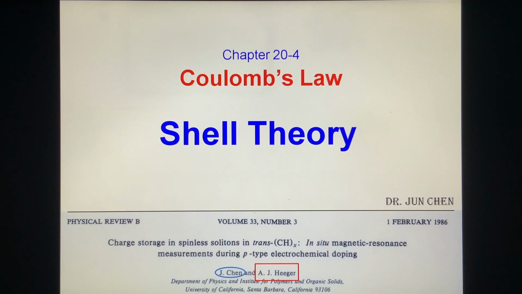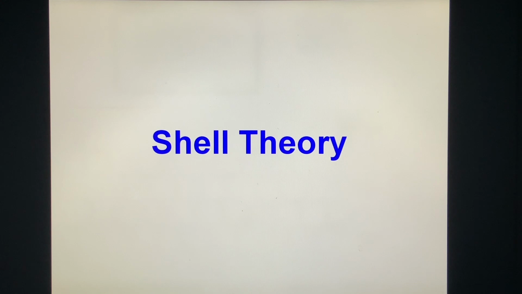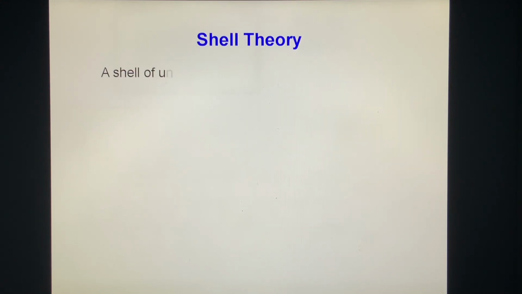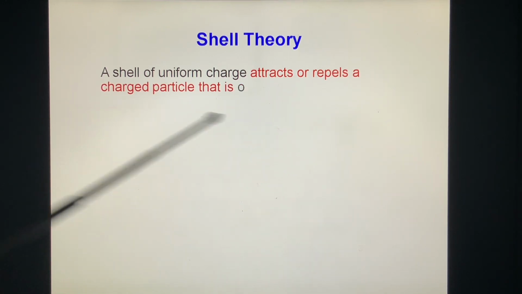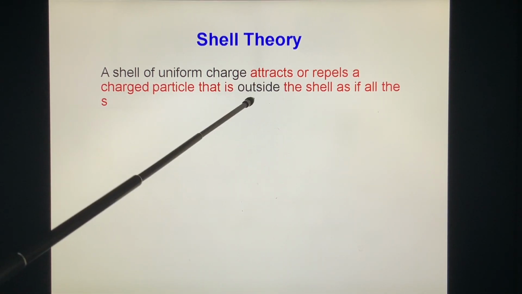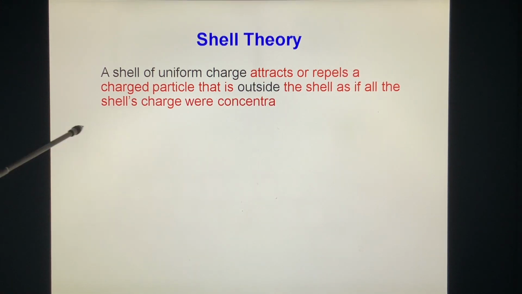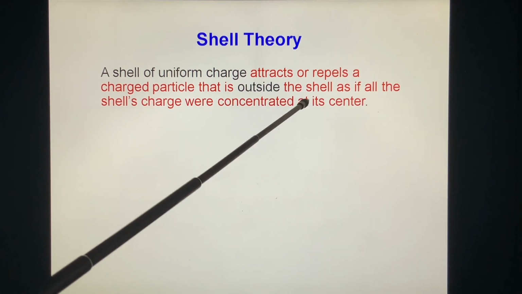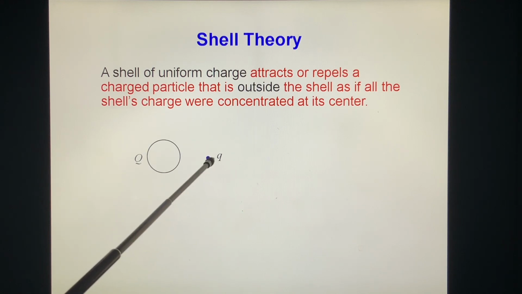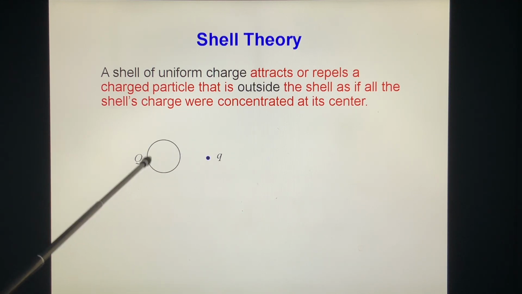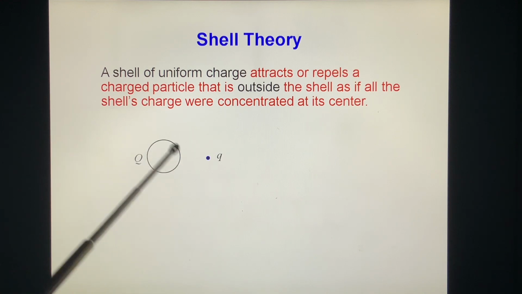Shell theory. A shell of uniform charge attracts or repels a charged particle that is outside the shell, as if all the shell's charge were concentrated at its center. Now, this is a uniform charged shell. It attracts a charge outside it as if all the charge of the shell were concentrated at its center.